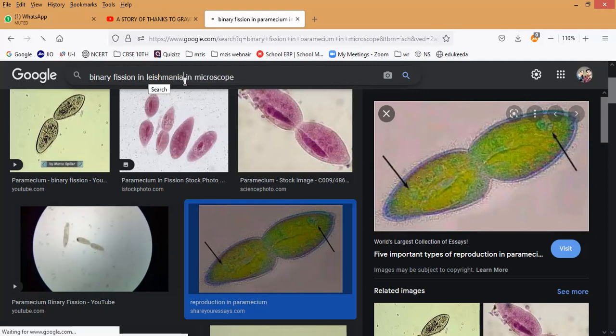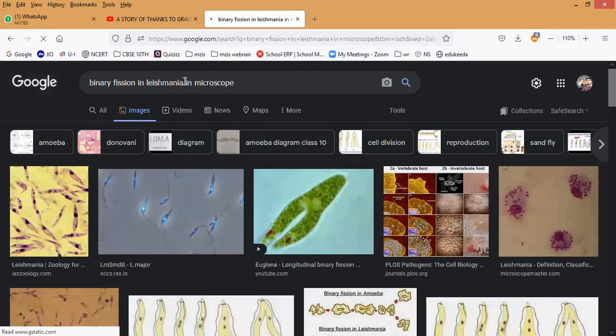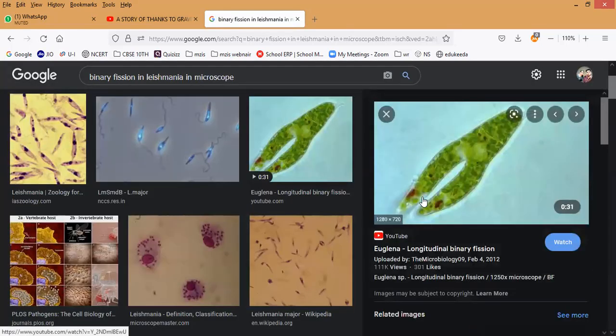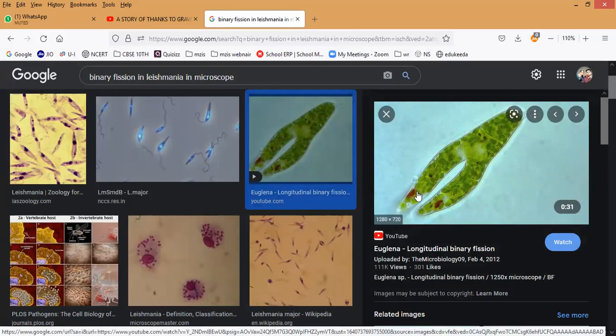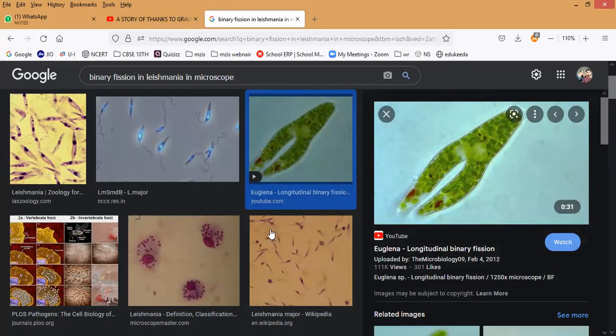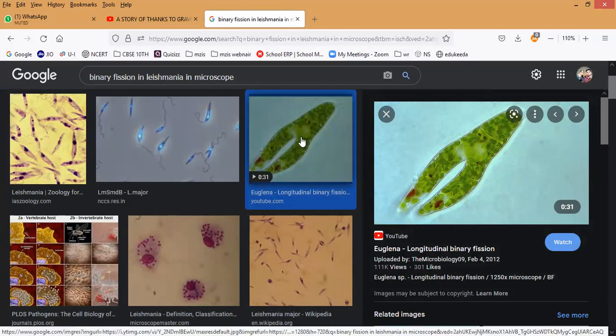so it will take place across the what? Across the flagellum only it will take place. Have you noticed it, guys? This is the exact picture of this one. So you can see here, in the middle it will keep on going. Across the flagellum it will take place. This is what we used to call longitudinal binary fission.